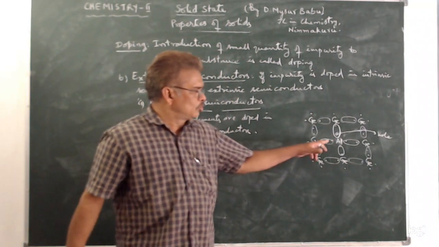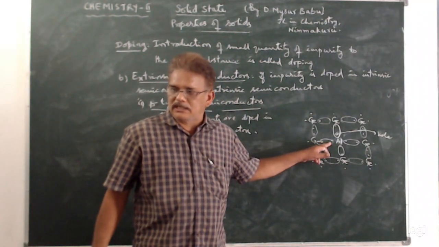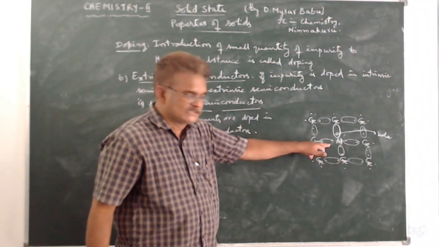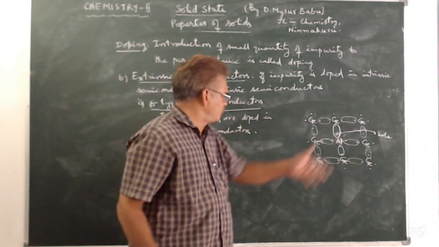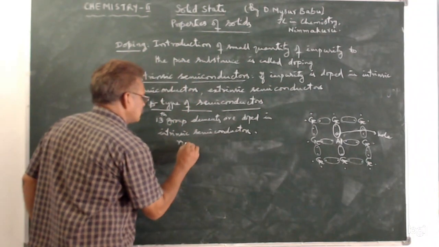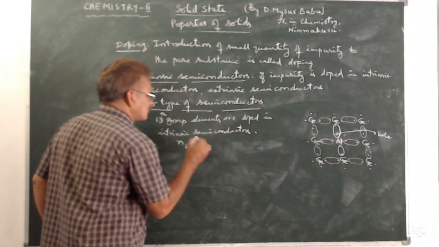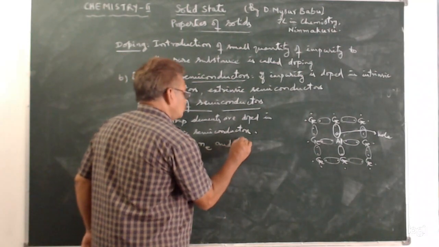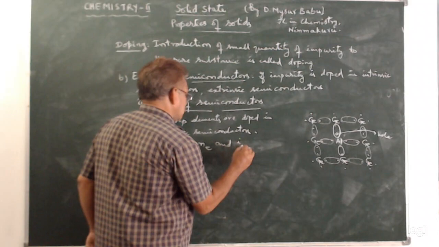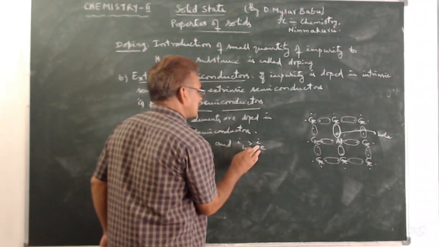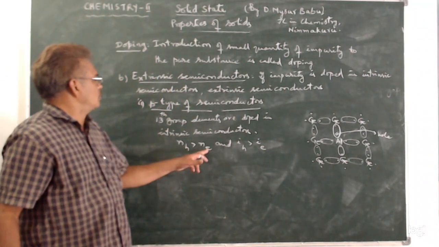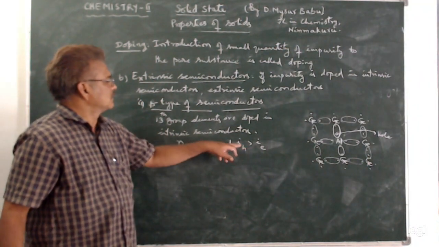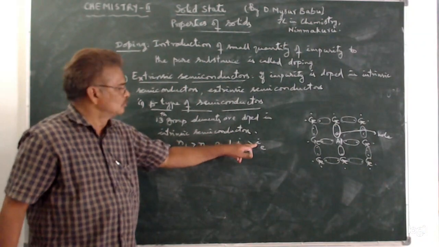So when 13th group elements are added to the intrinsic semiconductors, then number of holes will be more than number of electrons. Similarly, current due to holes is greater than current due to electrons.